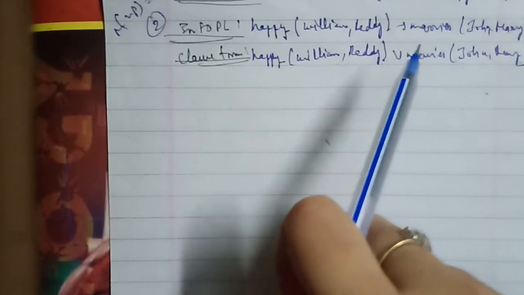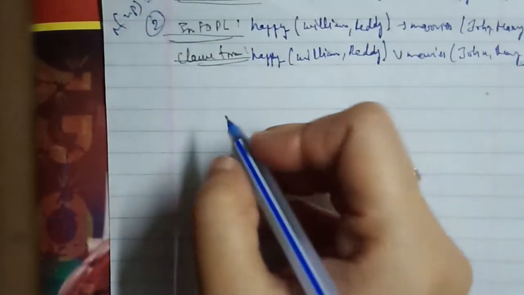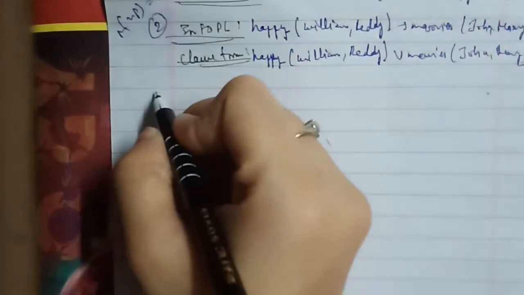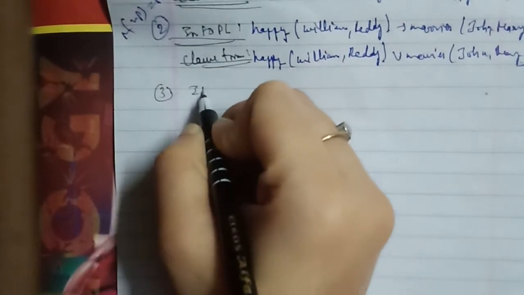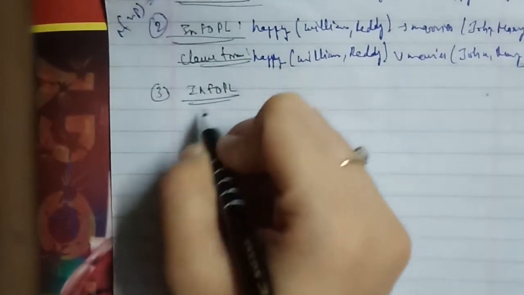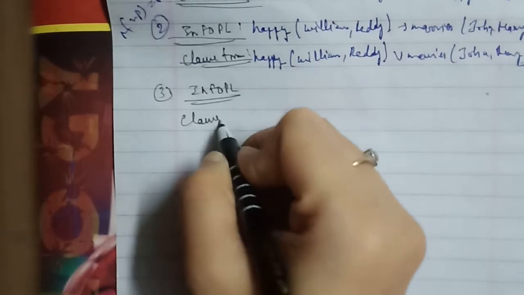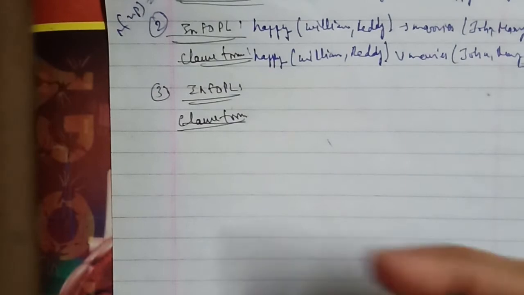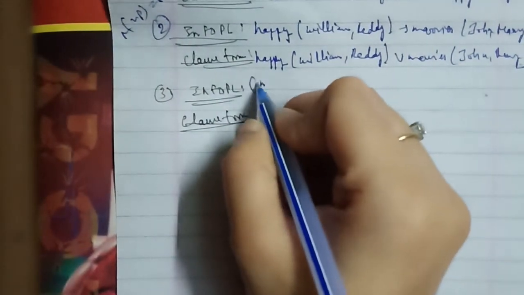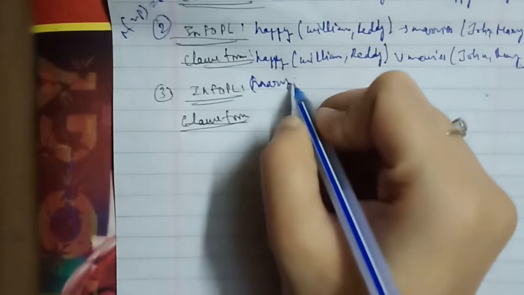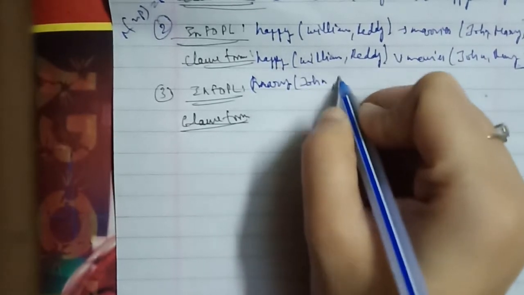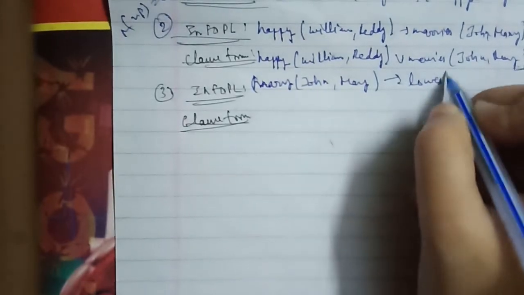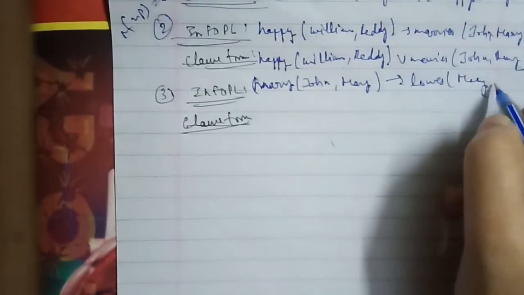And for the third one, we have FOPL, which we will represent, and then we will represent the clause form as well. For the FOPL, that is Mary, John, Mary, that tends to loves Mary John.